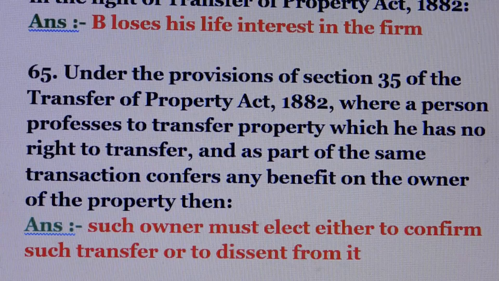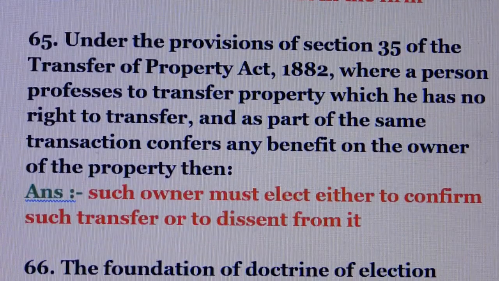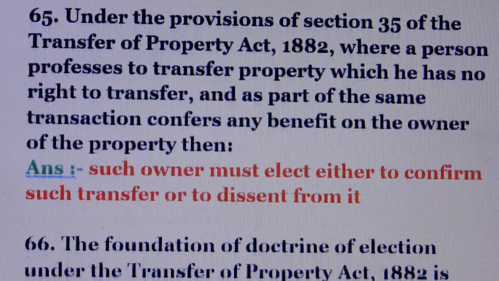Question number 65. Under Section 35 of the Transfer of Property Act, where a person professes to transfer property which he has no right to transfer, and as part of the same transaction confers any benefit on the owner of the property, then such owner must elect either to confirm such transfer or to dissent from it.